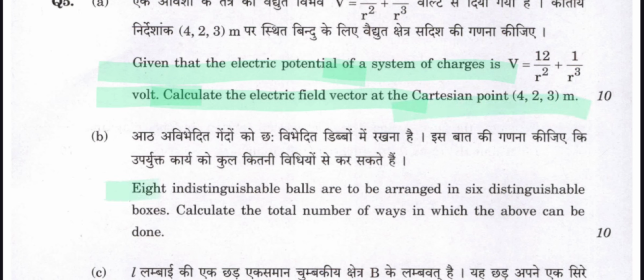And question number b. What if indistinguishable balls are to be arranged in 6 distinguishable boxes? Calculate the total number of ways in which the above can be done. So we know that Fermi-Dirac is for indistinguishable particles, and there is no restriction between them. So come to the points.